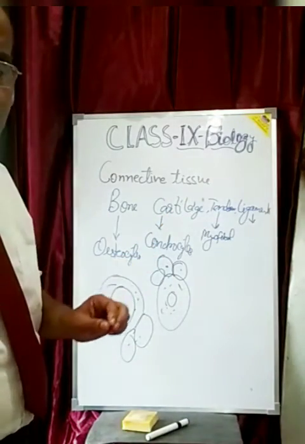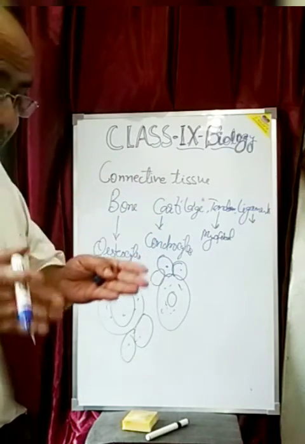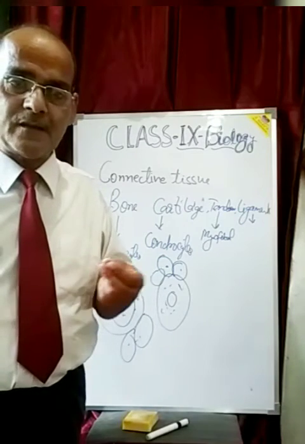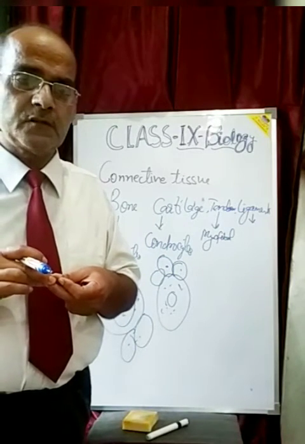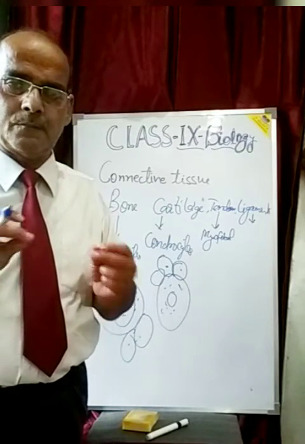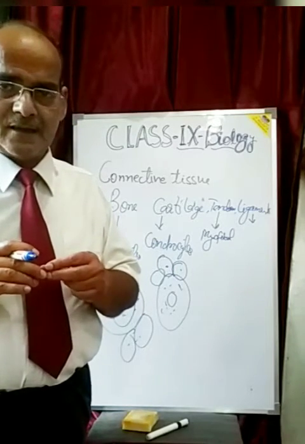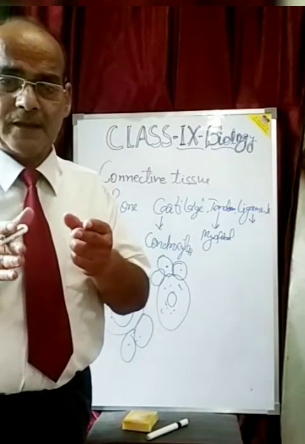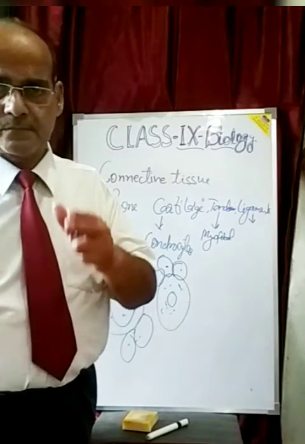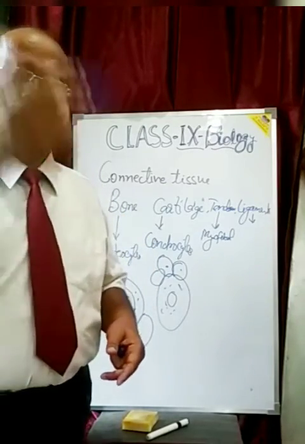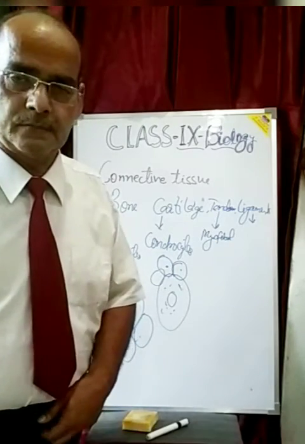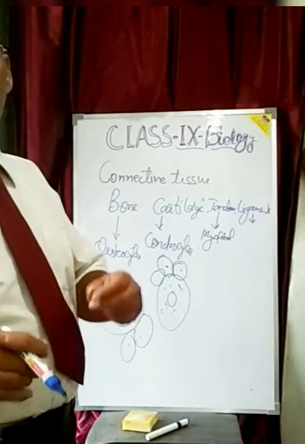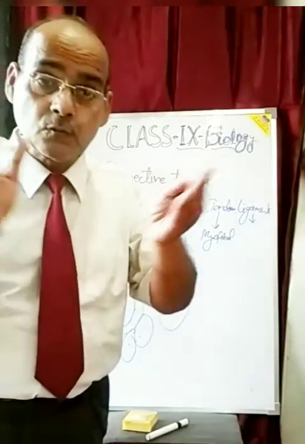Come to the tendons, my dear student, the joint of the bone and muscles is performed by the tendons. Tendons are the myofibrils. These are the material in between the bone and muscles, and that is flexible, that contracts and relaxes, and that makes the joining of the bone and muscle, so that our limbs can be movable.